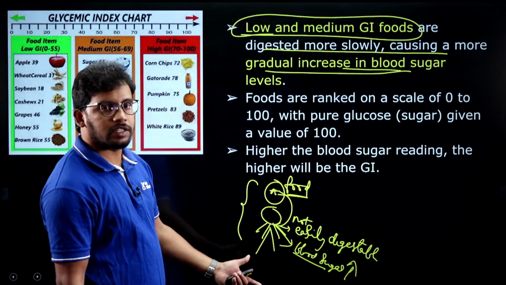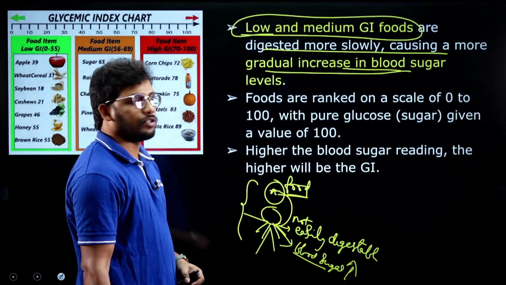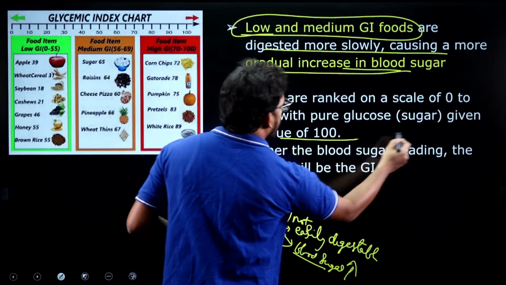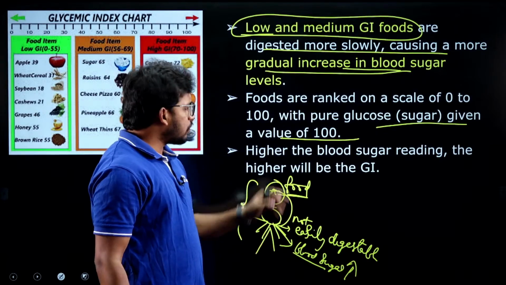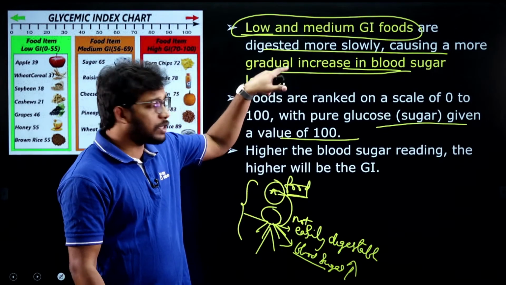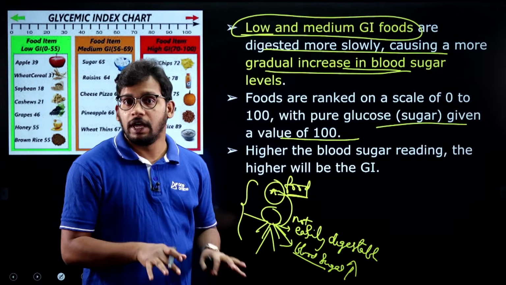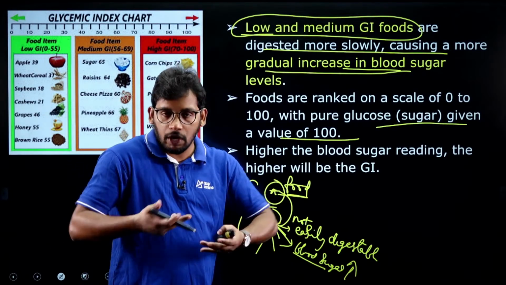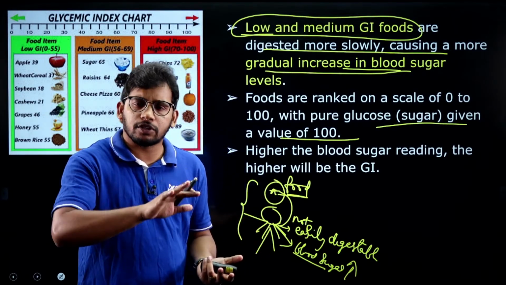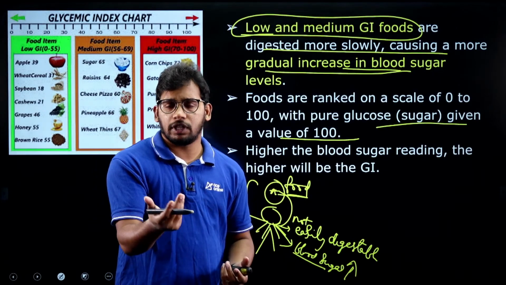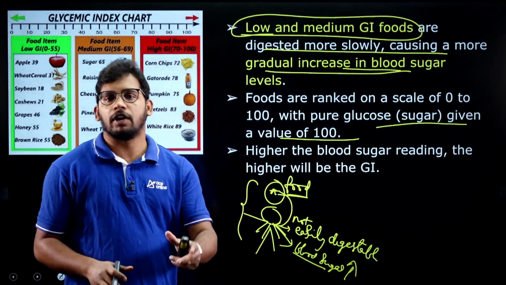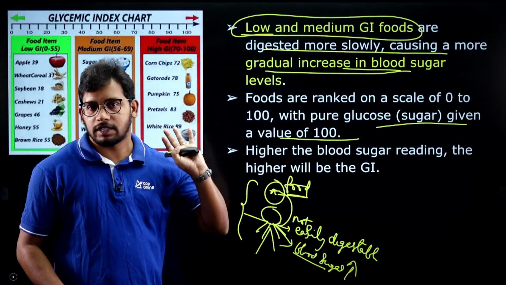So that is called as the low glycemic index foods. These are measured between 0 to 100. This glycemic index is not created by our body, rather it is measured by us. We have created this glycemic index based on the research on food, that okay, this is an easily digestible one, so it has a high amount of glycemic index.